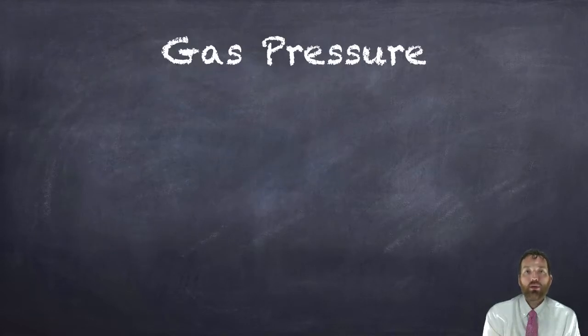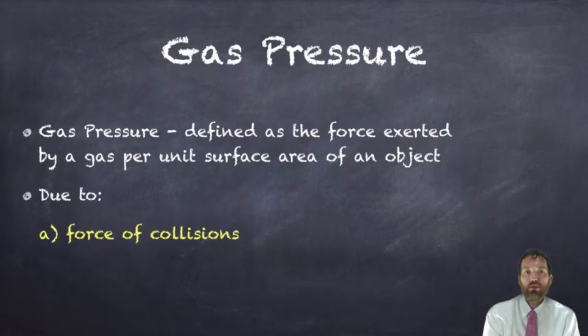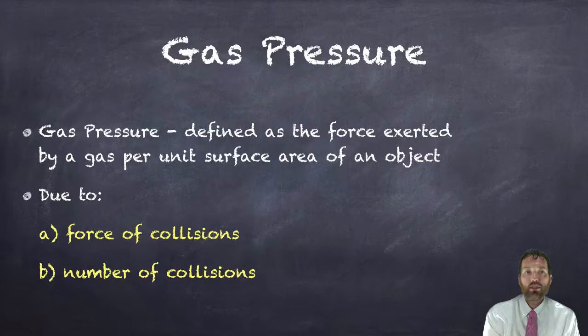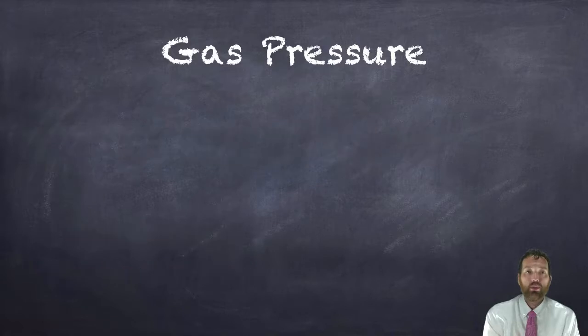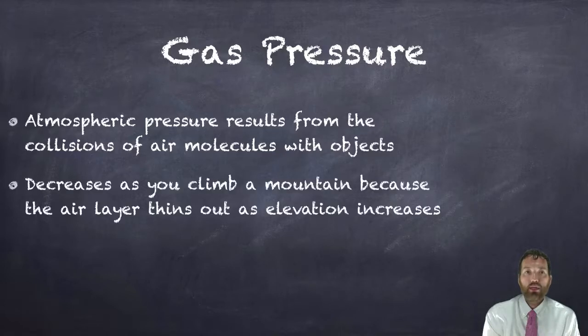Another thing we can talk about when we talk about gases is gas pressure. Gas pressure is defined as the force exerted by a gas per unit surface area of an object. This pressure, this force, is due to the force of collisions of the gas particles on the object and also the number of collisions. If these collisions are more forceful or more frequent, gas pressure goes up. The atmospheric pressure results from collisions of air molecules with objects. And this decreases as you climb a mountain because the air layer thins out as the elevation increases, so there's less collisions from the gas.